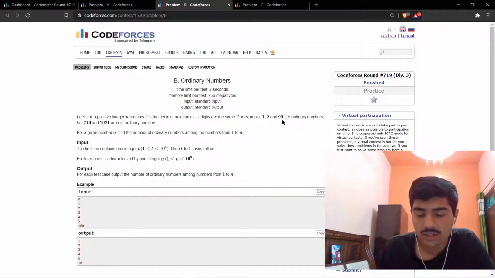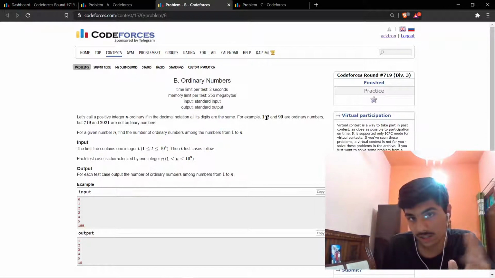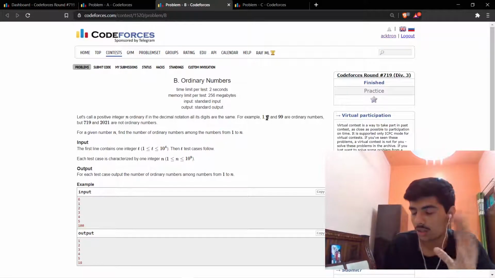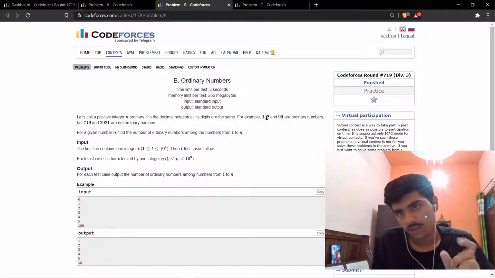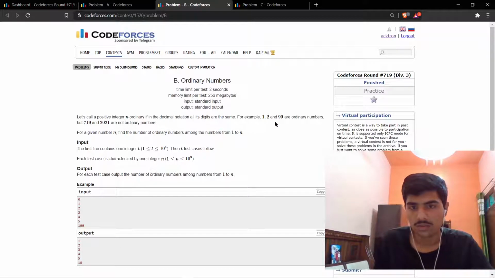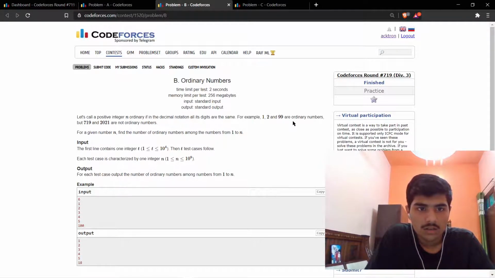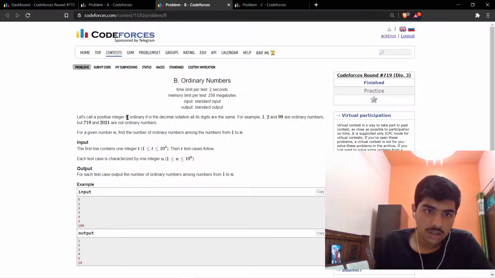Okay, so what we are given in this problem is that an ordinary number is a number whose digits are all the same. Suppose 1, the digit is the same. In 99 both the digits are the same. For example, 4 times 4 is the same, 5 times 5, 5 times 4, all the digits in that number should be the same. That is called an ordinary number. And all the single digits from 1 to 9 are ordinary numbers because they have only one digit and it equals the first digit only.